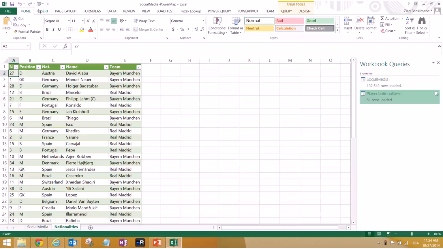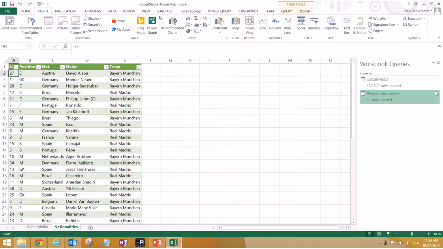What we can do now that we showed Power Query and Power View, now we have something called Power Map. That means whenever you have geographical locations, you can actually use a Power Map. It's much better than Power View, even though I have shown that you can have a little map in Power View too.